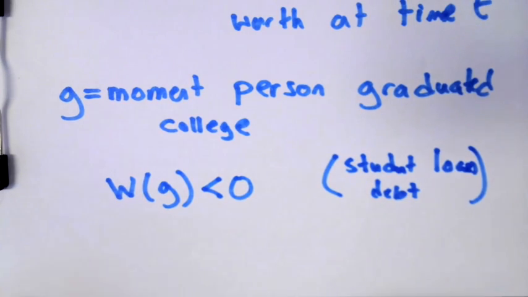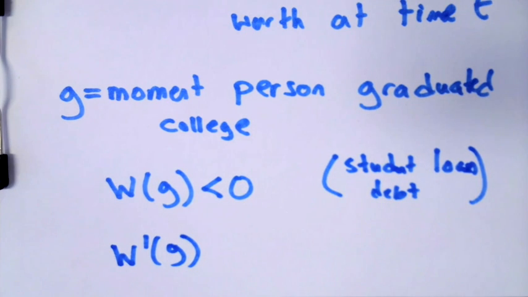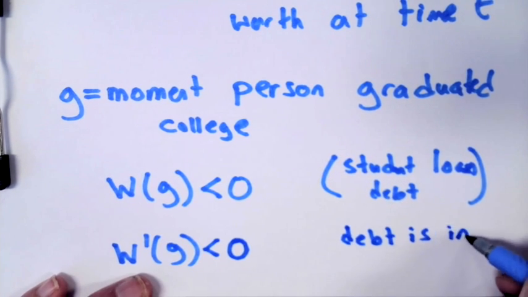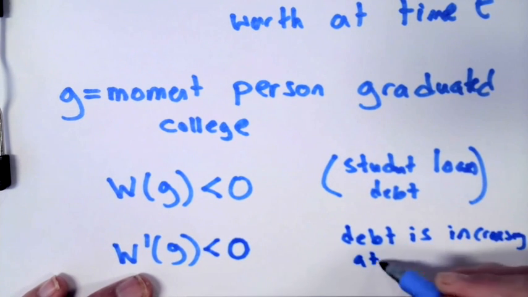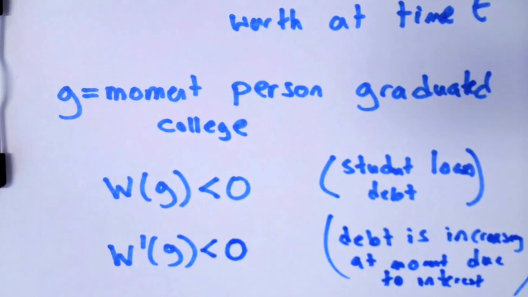What would you expect W prime of G to be? Negative, they're actually losing money when they are walking across the stage. I'll buy that. So their debt is still increasing at that moment. Does that make sense? So they're in debt, they're getting more deeply in debt.